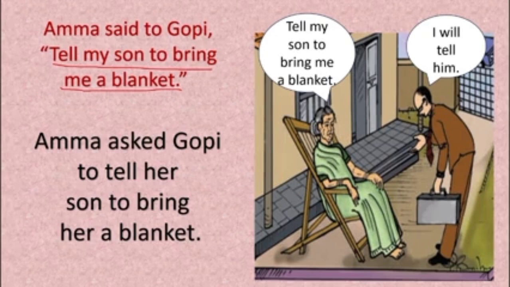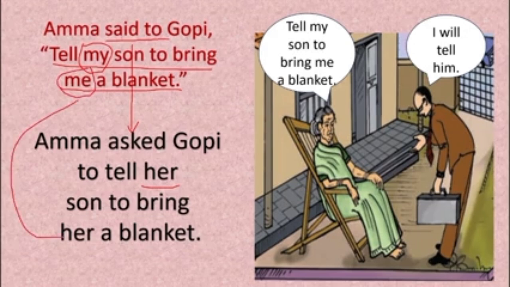While reporting we made certain changes. You can clearly observe we changed said to asked. Then the pronoun my changed to her, and me changed to her, and here "to" is the connector, and we kept to.